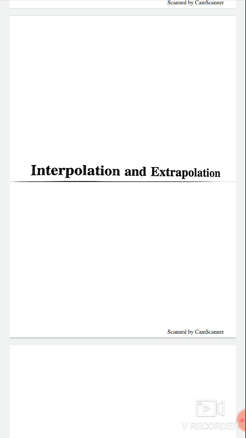Not only that, sometimes it is necessary to estimate the future value in the data series on the basis of given data. For such estimates, the process of extrapolation is used.